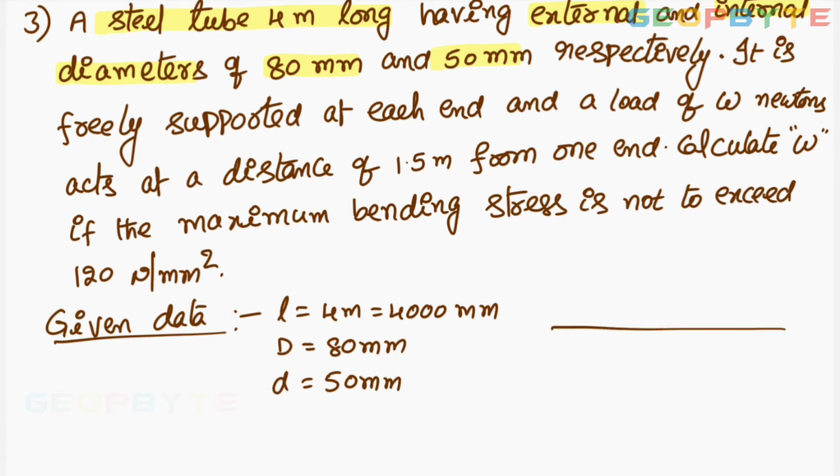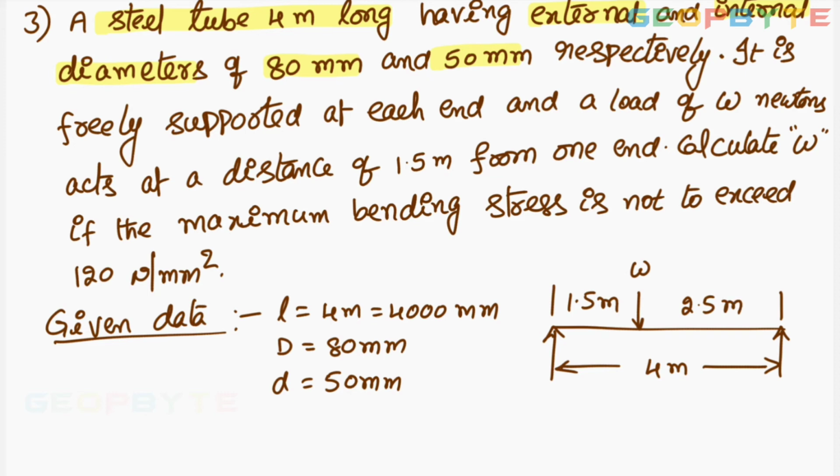It is a simply supported beam and a load of W newtons acts at a distance of 1.5 meters from one end. The total length is 4 meters. So assume the W is acting at a distance of 1.5 meters. Then other side distance is 2.5 meters.